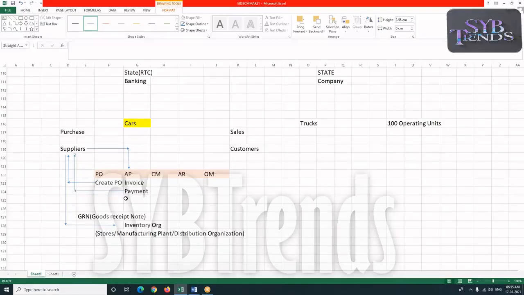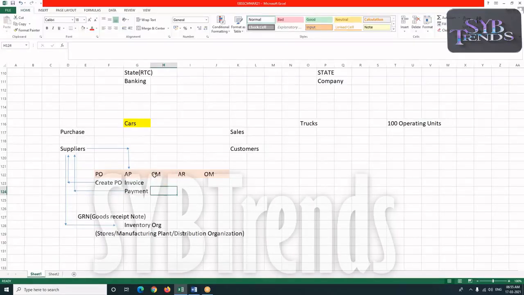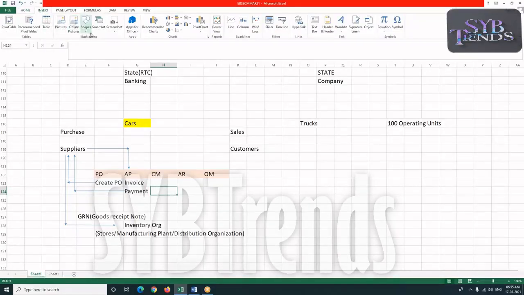I made a payment by check, but how do I know whether my check is cleared or not? All the payments which have been made will be transferred to which module here? Cash management module. The cash management module is basically used for reconciliation of your payments.